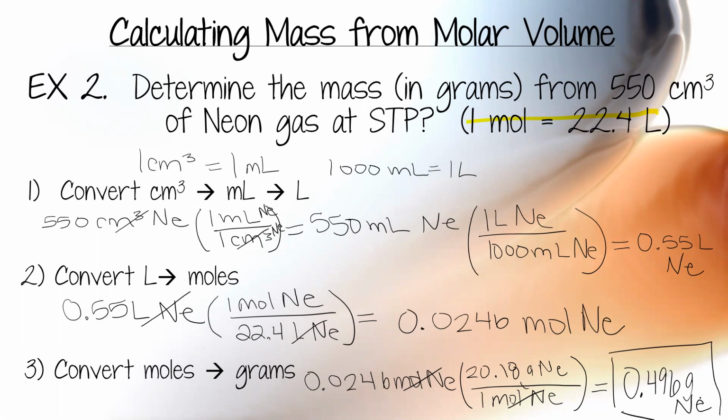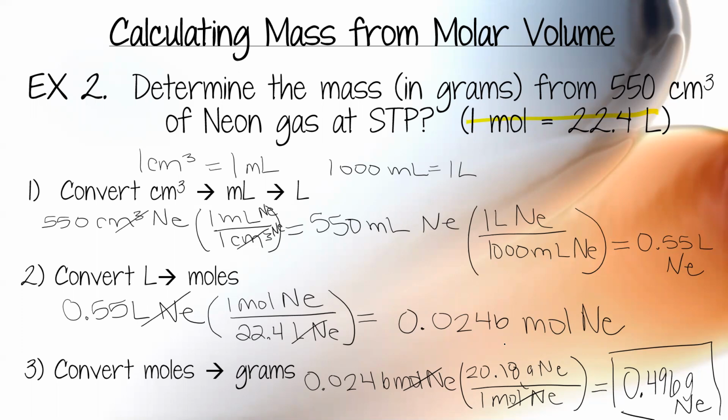Okay, so that's about as complex as I can get. And if you gave me 0.5, that's fine. Your number is going to be a little bit different depending on the mass that you use and how you round it. This is about as complicated as a problem I can get. I had to go from cubic centimeters to milliliters, milliliters to liters. You couldn't even start the actual point of the chapter yet. Now I'm having you go from liters to moles, and then moles to grams. As complex as I can get.